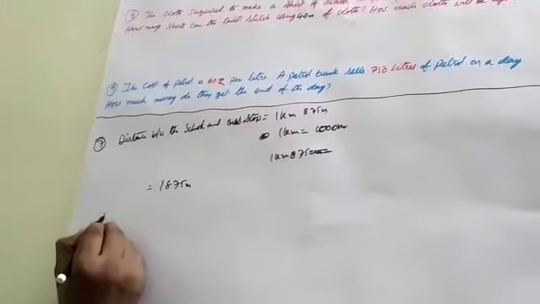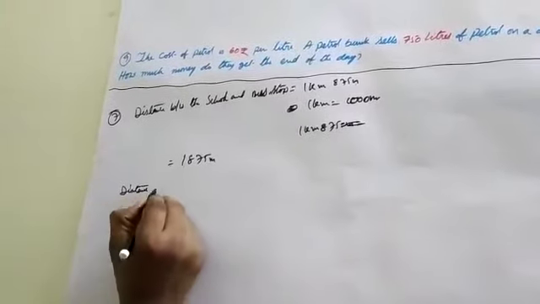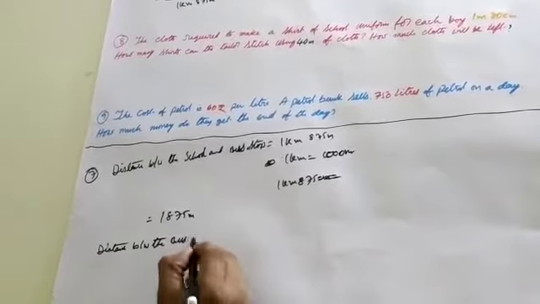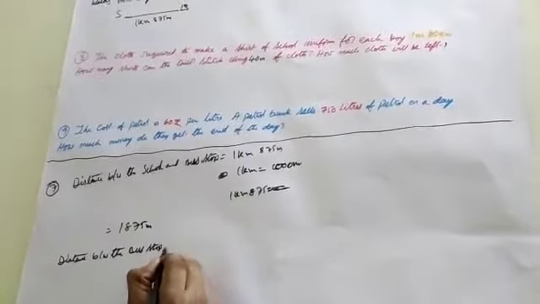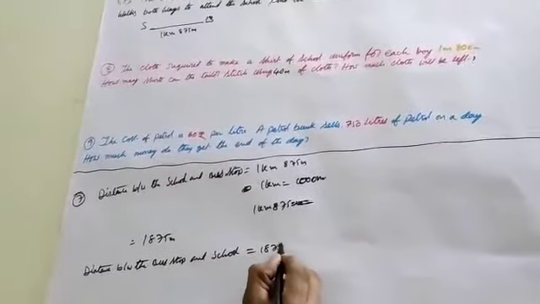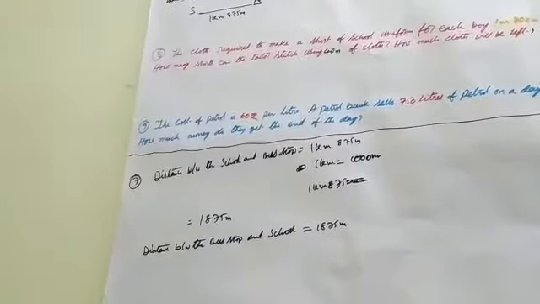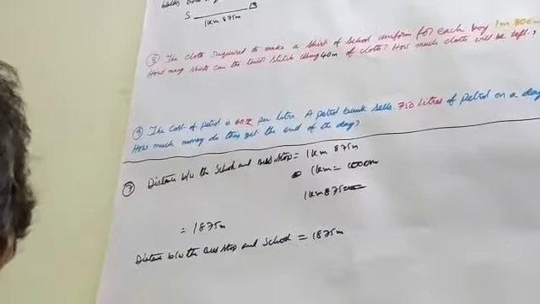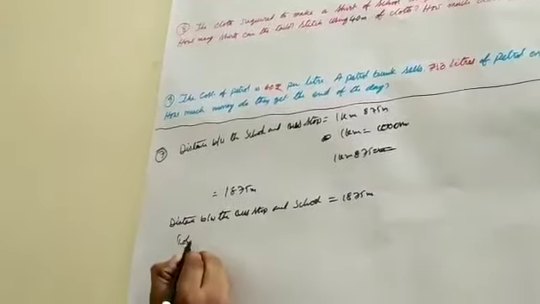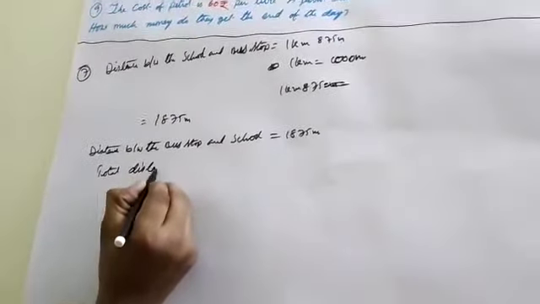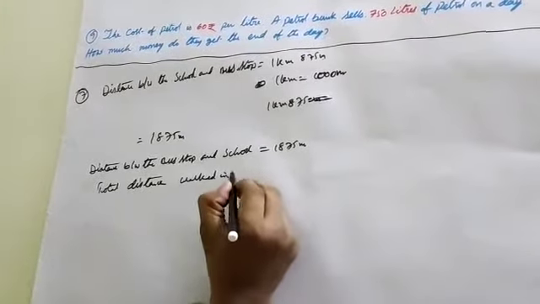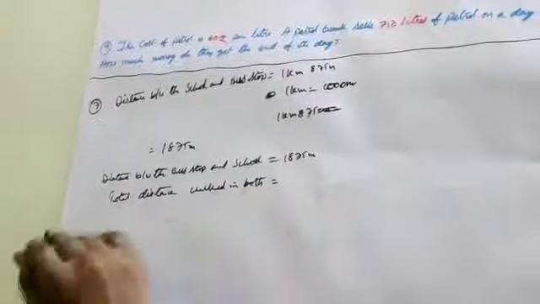Next, the distance between the bus stop and school is the same, 1875 meters. Total distance walked in both ways.